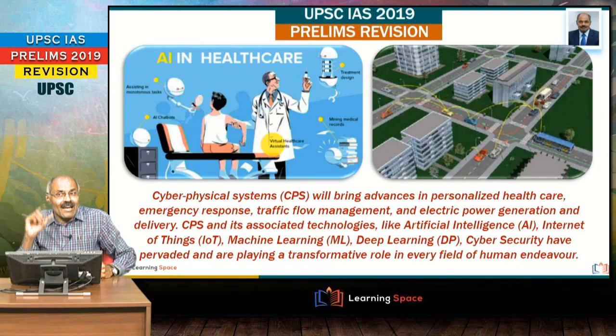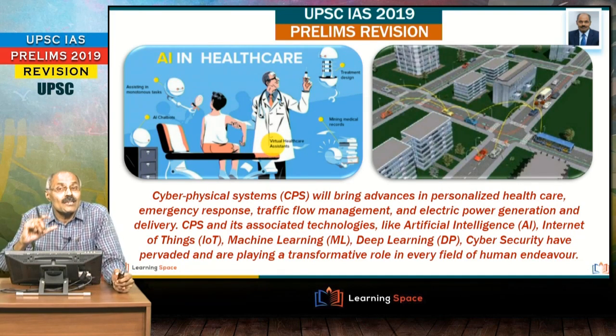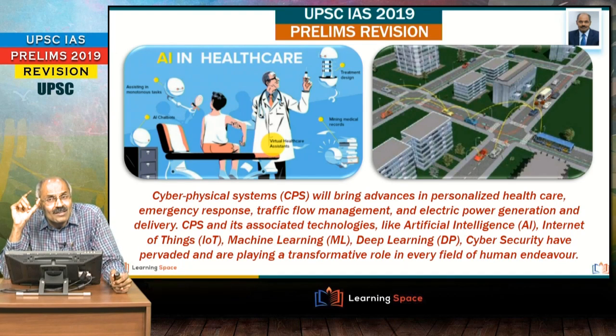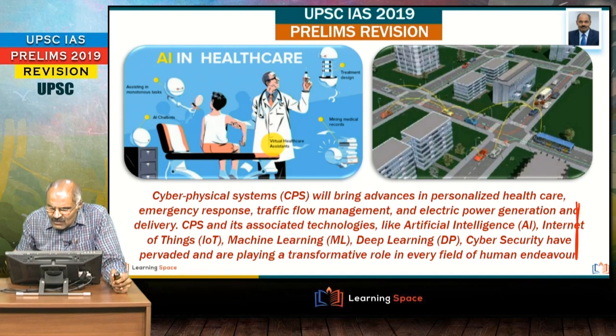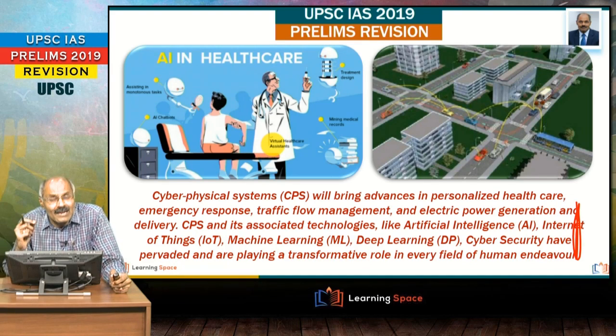Right friends, have a glance at it. Cyber-physical systems are going to make huge changes in future, and these technologies will be used, like artificial intelligence, deep learning, machine learning, Internet of Things.